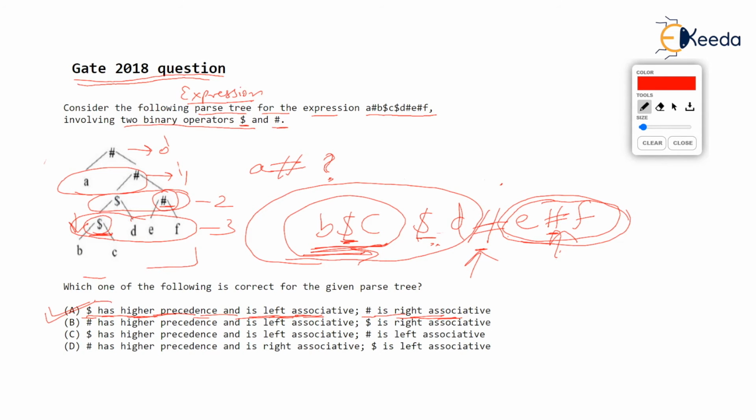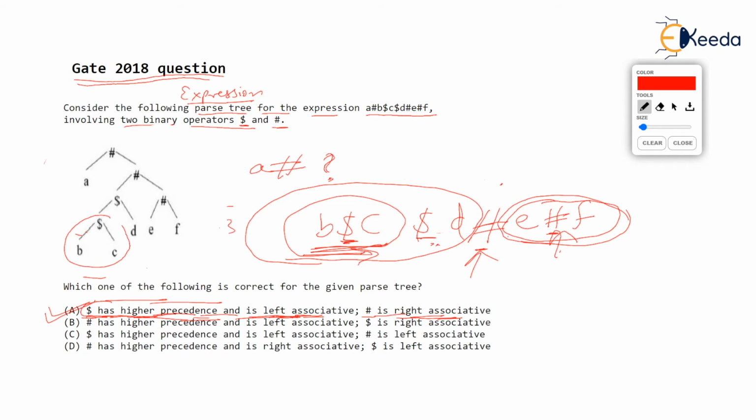That's why we always commented so easily, dollar has highest precedence than hash. The only thing is it is left associative. How did we prove that it is left associative? We simply read this tree and we said that B dollar C should be done. Surely B dollar C, and then whatever is the result should be dollared with D. So B dollar C, I'm writing it again here, should be done first and then the result is to be dollared with D. Then out of the two dollars, the first dollar was solved first. So this is left associative.